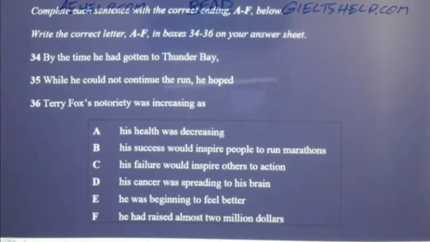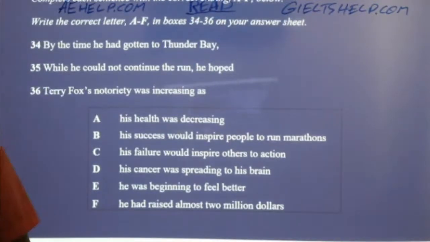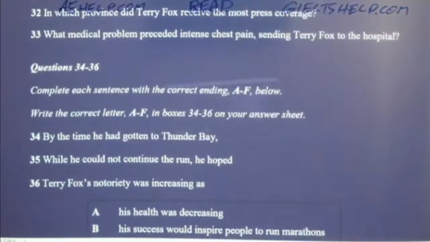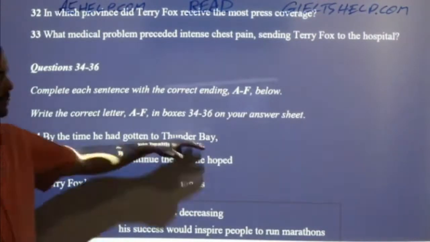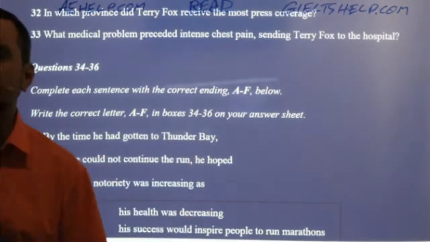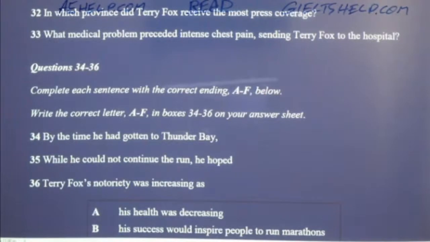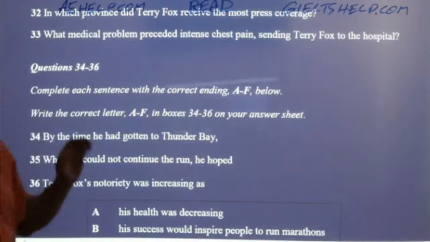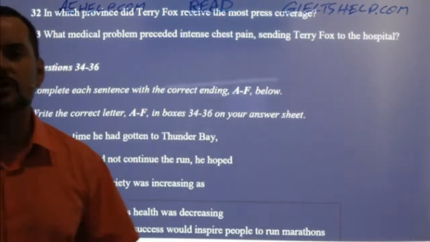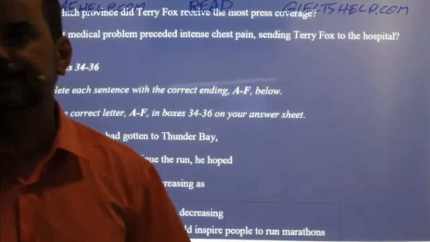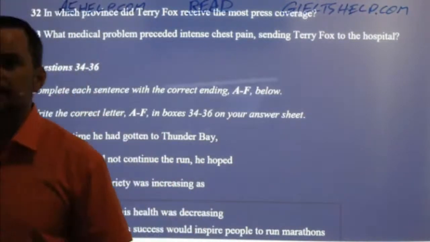Let's do the sentence completion now. The way to do sentence completion is to try to answer first on your own and then pick the correct answer. So by the time he had gotten to Thunder Bay, what happened? I think there were a couple of things that happened by the time he'd gotten to Thunder Bay. There was one really clear point that happened when he got to Thunder Bay. So what happened when Terry Fox reached Thunder Bay, Ontario? What was going on with him?